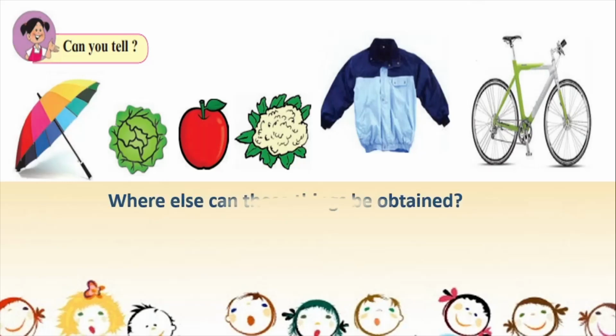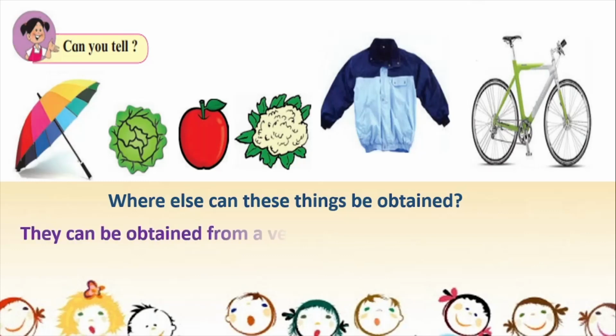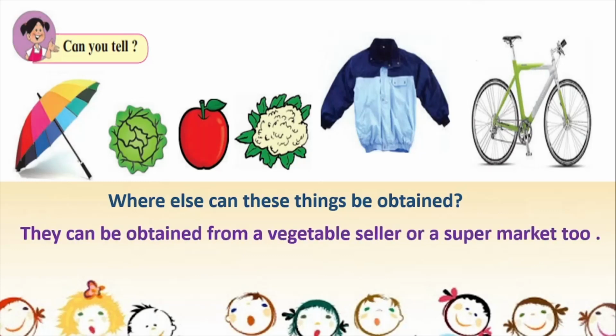So we have the same picture. Questions are, where else can these things be obtained? So the cabbage, the cauliflower and the apple, where else can you buy it from? So they can be obtained from a vegetable seller, or you can buy it from a supermarket also, isn't it? So these things, the cabbage, the apple, etc., you can buy it from a vegetable seller or a supermarket.